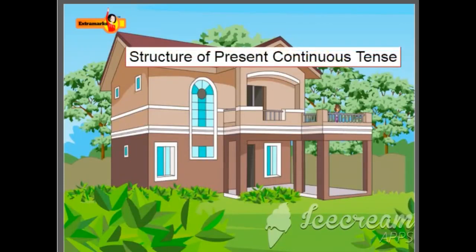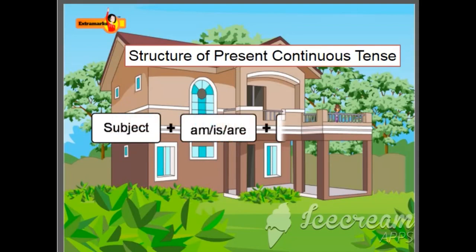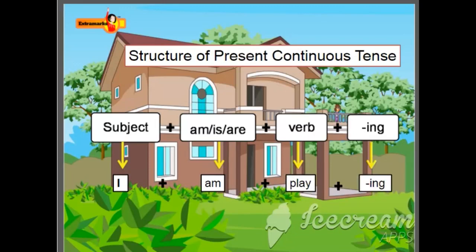Let's look at the structure of present continuous tense. In present continuous tense, we combine subject plus is, am, or are plus main verb plus ing. For example, the subject I combines with am and the verb play plus ing to form I am playing.